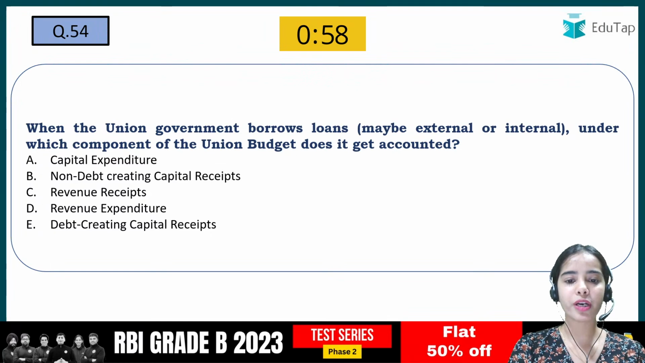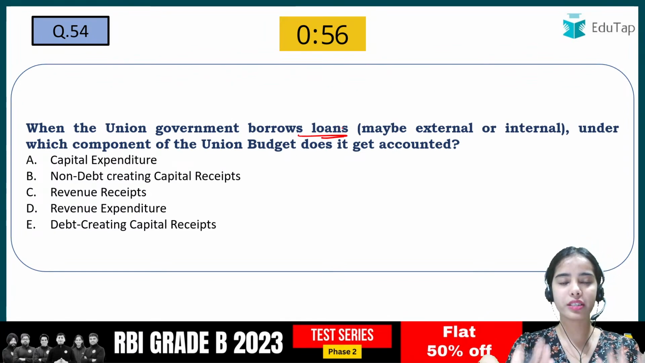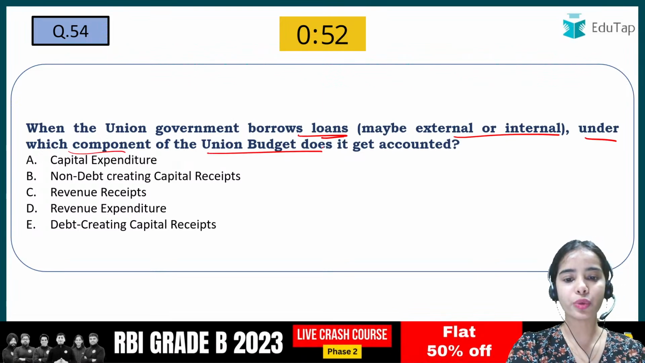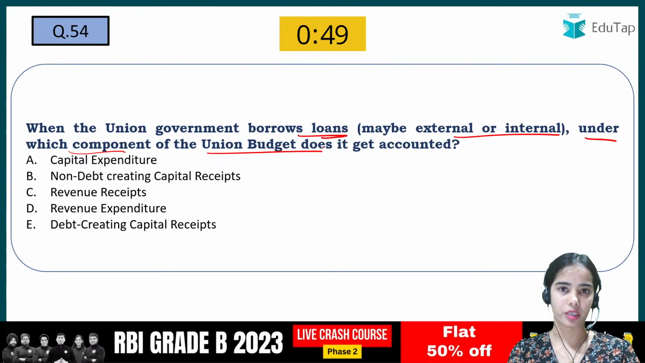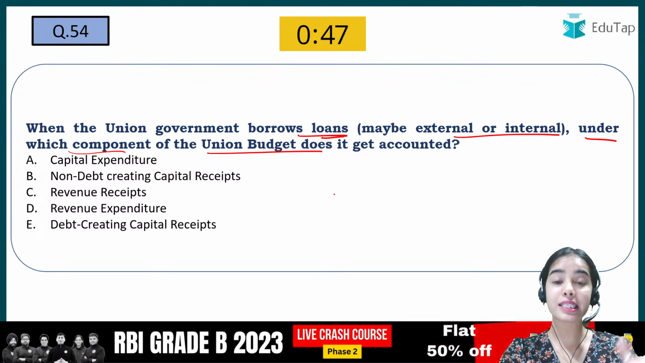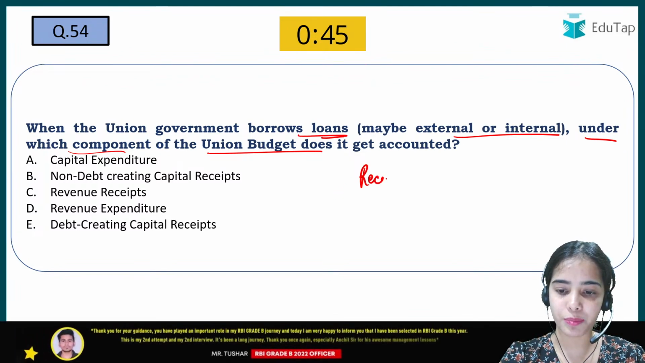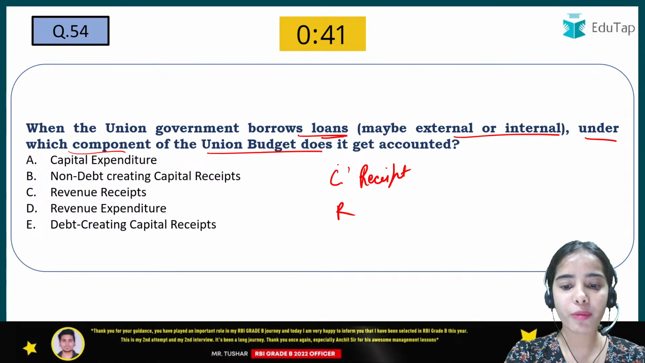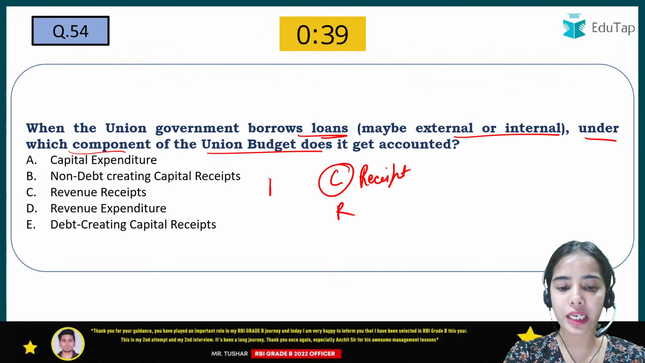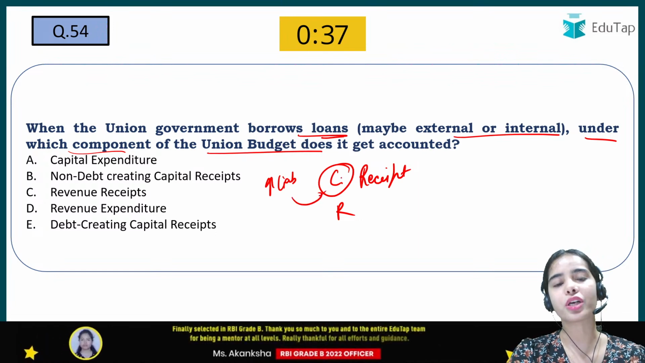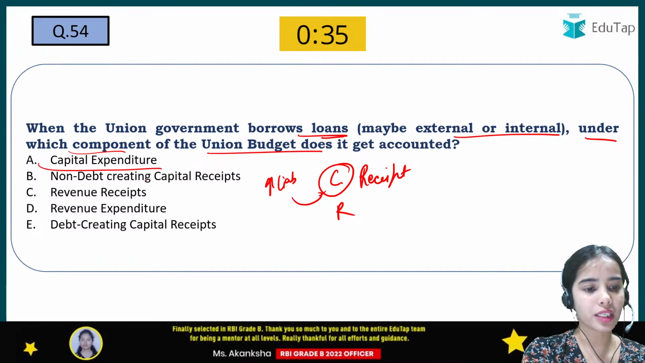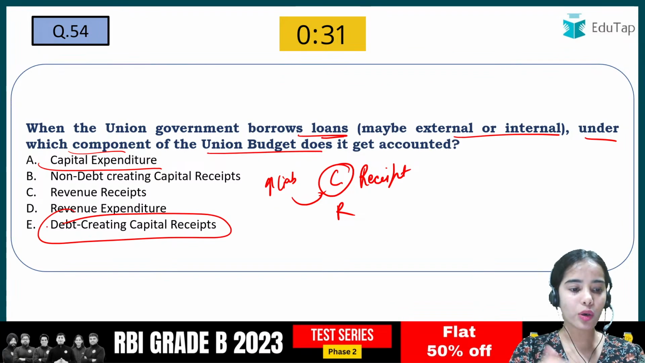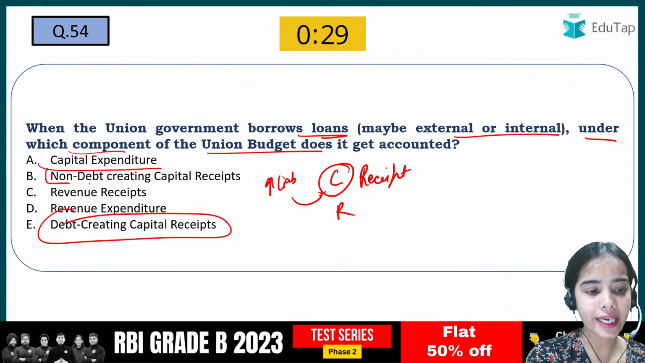When the union government borrows, that is take loans, external or internal, under which component of the union budget does it get accounted? So the government is receiving the money, that is, it is a receipt. So it is a capital receipt or revenue receipt. When the government is borrowing, that means increasing the liability, so it should come in the capital. So it should come under the debt creating capital receipt, because here also the two are given, non-debt and debt.